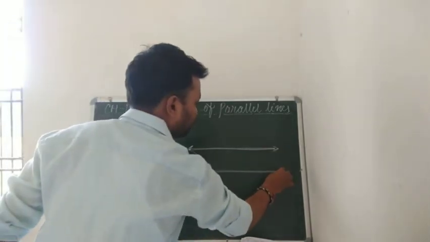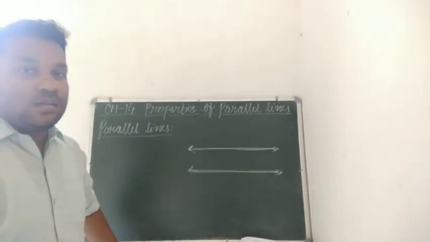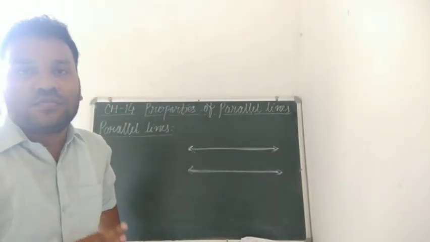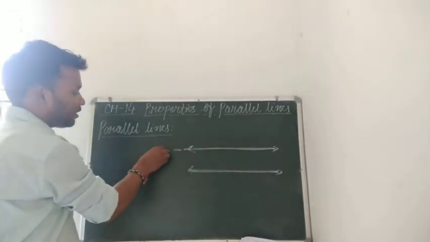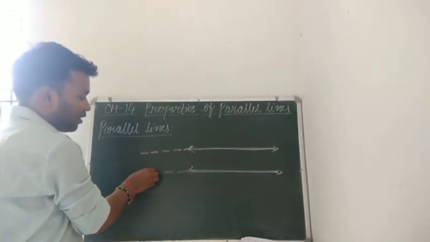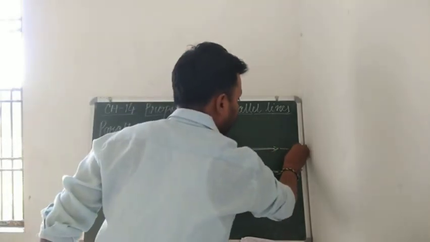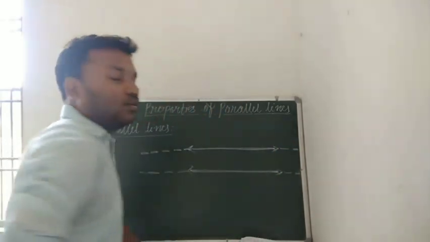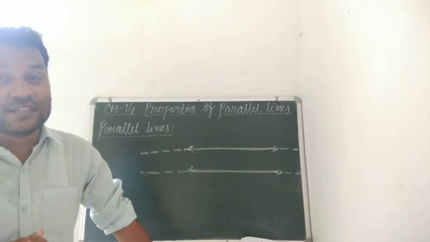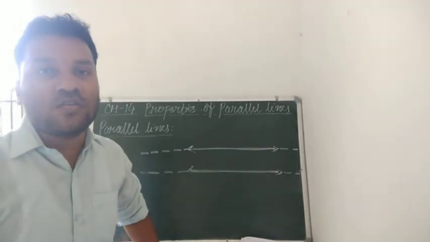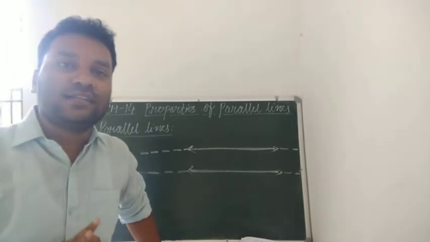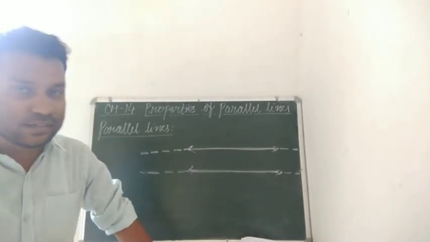However far they are extended, they will not intersect each other. So it means that if we have lines such that they lie in the same plane and they will not intersect each other, however far they are extended, then they will be known as parallel lines.